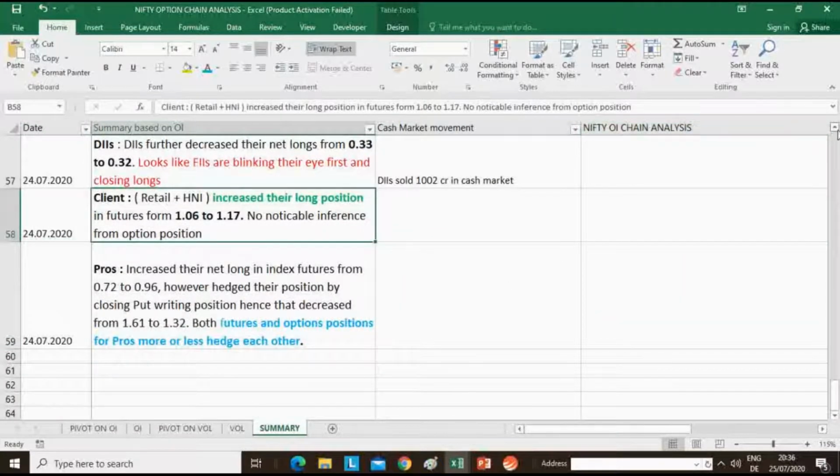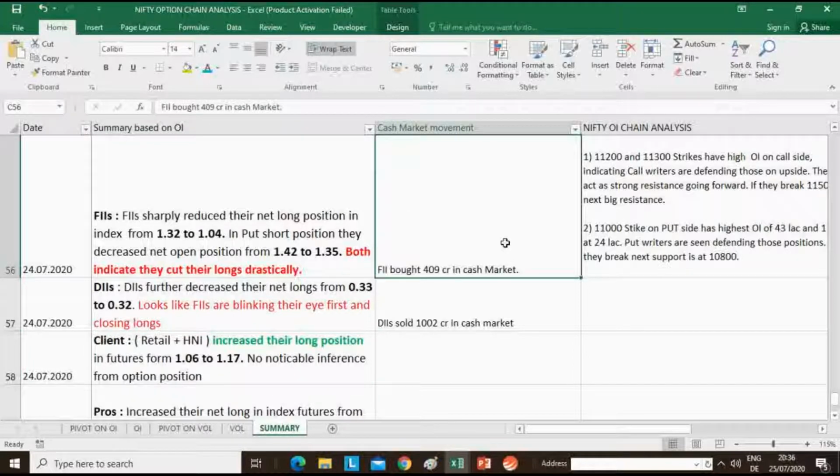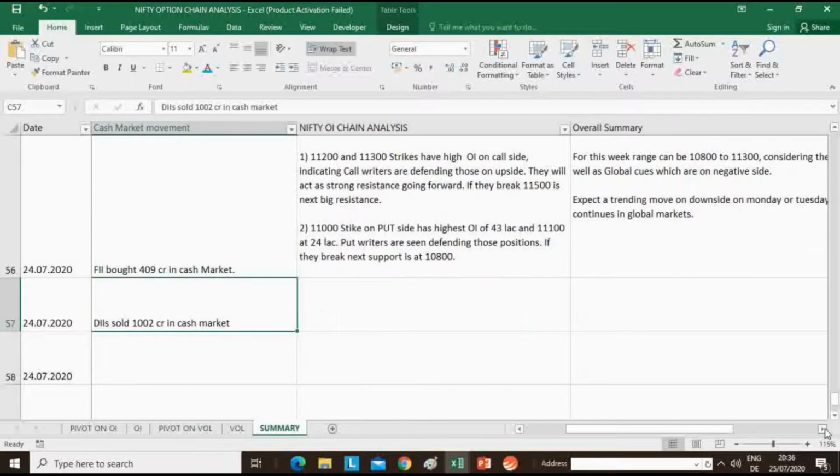Now, if you see the cash market delivery positions, FII bought 409 crores in the market, but DII sold, continue to sell 1002 crores in cash market. And DIIs have been bearish the entire week and they are continuing to be bearish. FIIs are reducing their bullishness. That's the inference. Now coming to the option chain analysis, which I have shared. So that's the summary that I distilled from the 3D analysis, the price, the volume, and the delivery.